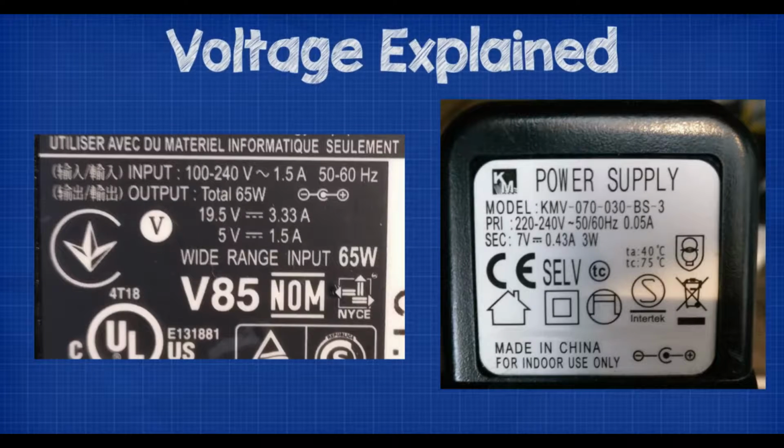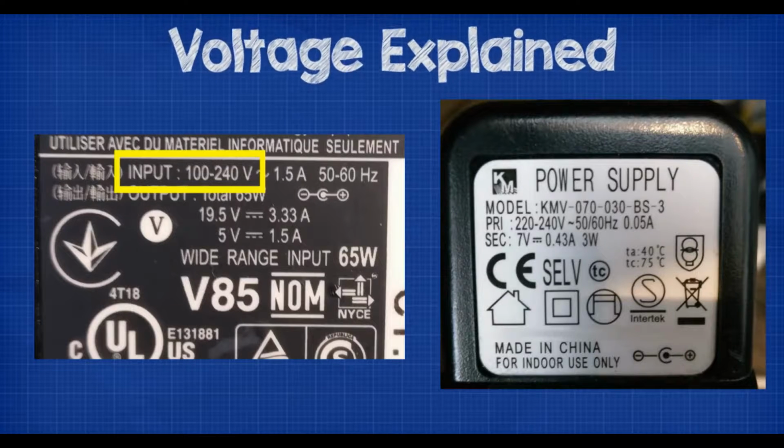Some products can be used in different voltages though. You need to check the manufacturer's labels on the product to first see if the product has been designed to cope with different voltages. For example, this laptop charger shows that it can be used on voltages between 100 and 240 volts, whereas this charger is only rated for 220 volts or 240